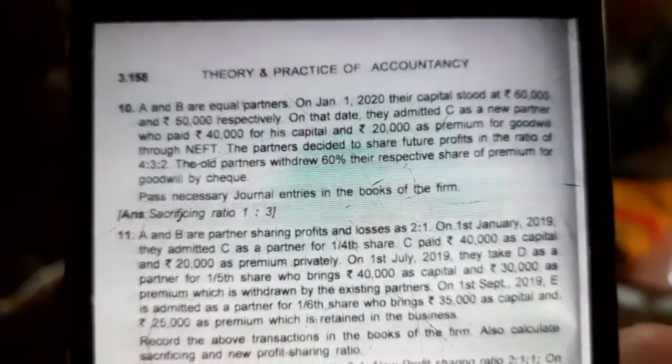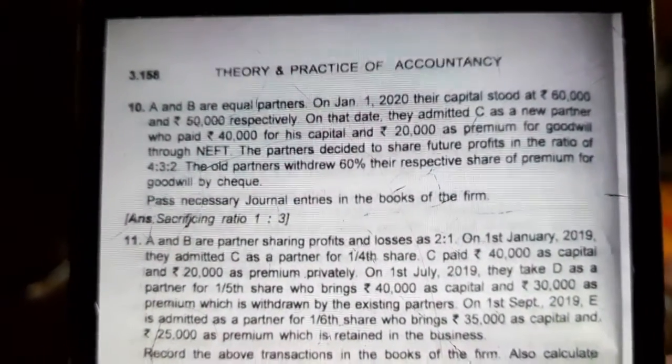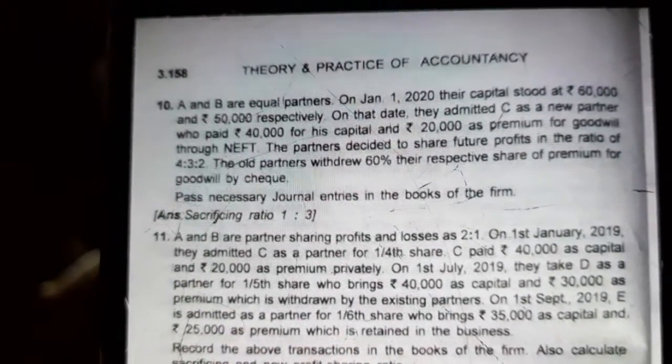Better write down that question in your copy and then we'll start the sum. Okay, let's start the sum.